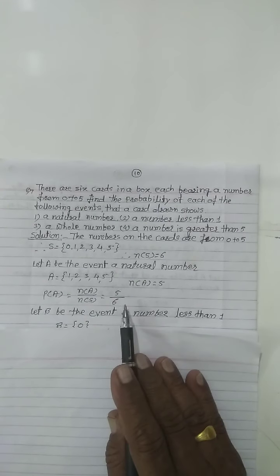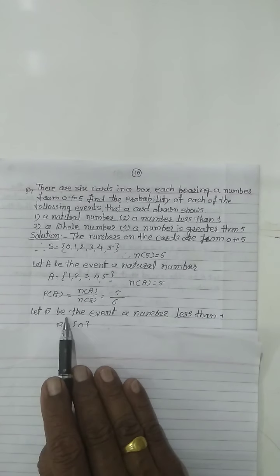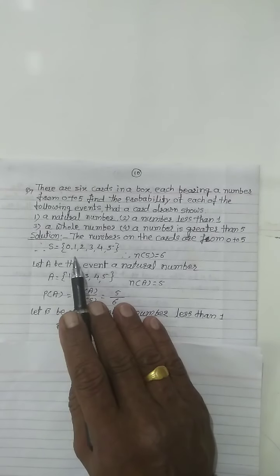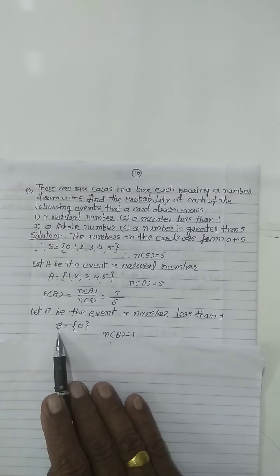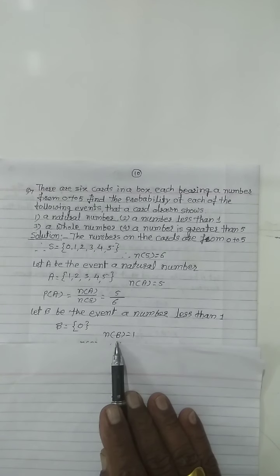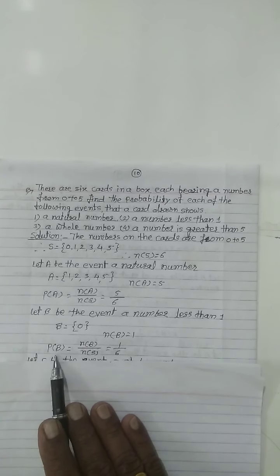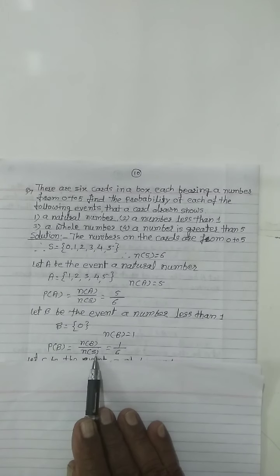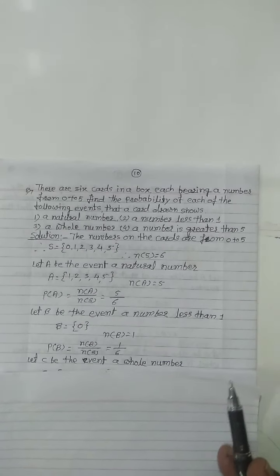Then see the second event, that is the number less than 1. Let B be the event a number less than 1. See the number which is less than 1 in the sample space is 0. Then write down event B equal to {0}. The number of elements in event B equal to 1. Then probability of event B equal to number of elements in event B divided by number of elements in sample space S, that is 1 by 6.